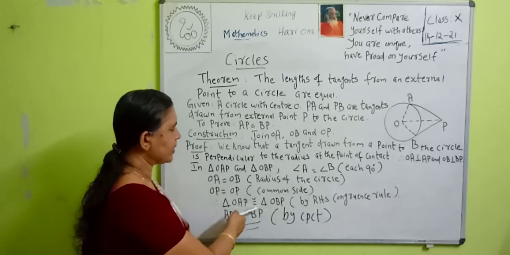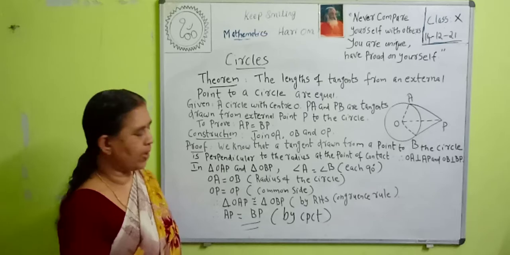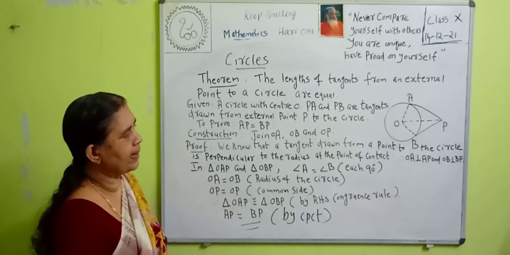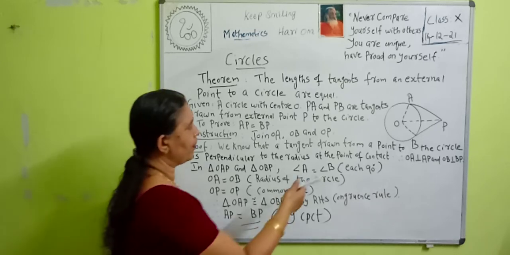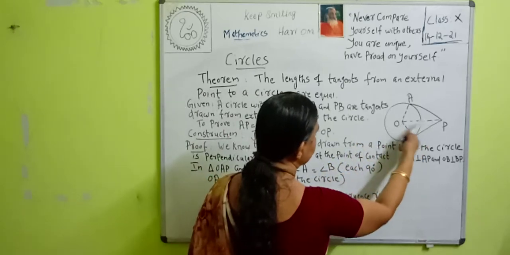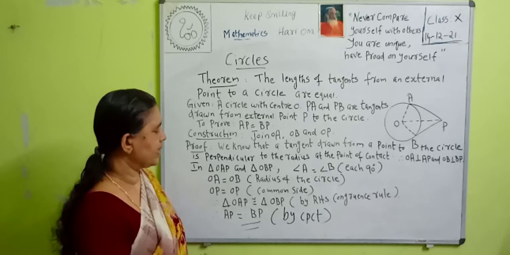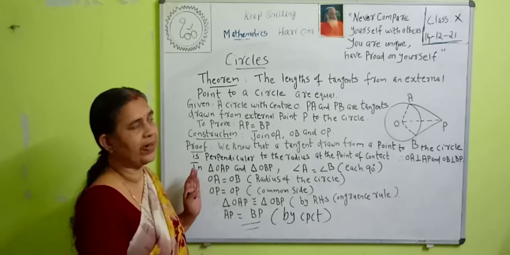Then if the triangles are congruent, we know that the corresponding parts are equal. Therefore, AP is equal to BP. Then look at the figure. What are AP and BP? AP and BP are the two tangents drawn from the external point to a circle. Therefore, we prove that the tangents drawn from an external point to a circle are equal. That is, AP is equal to BP. This is very important. Study it well. Okay.